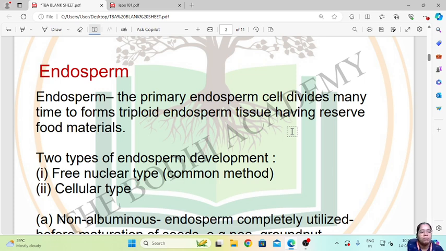So endosperm is of two types. So two types of endosperm development, that is the free nuclear endosperm type, that is the common method, and the cellular type. So free nuclear endosperm is basically, it is only the nuclei which are suspended in the embryo sac, and in cellular endosperm the nucleus will consist of the cell wall. So that will form the cellular endosperm.